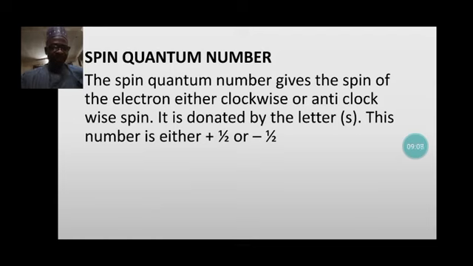The spin quantum number gives the spin of the electron. This is described as either clockwise or anti-clockwise, and it can be represented as +½ or -½.